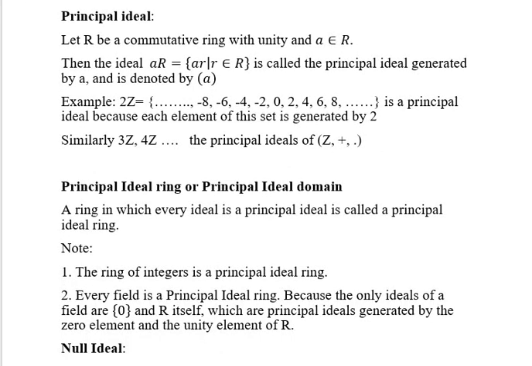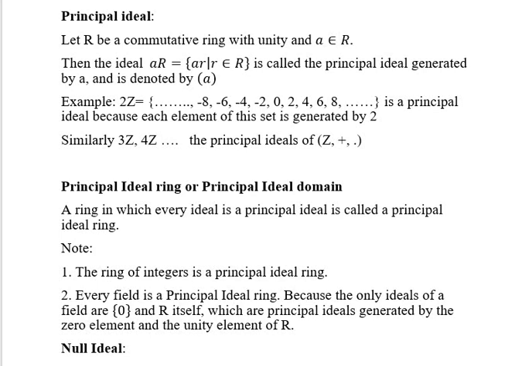A principal ideal ring or principal ideal domain is a ring in which every ideal of the ring R is a principal ideal. So whichever ideal you take, if it is a principal ideal, that means if it is generated by a single element, then such types of rings are called principal ideal ring or principal ideal domain.